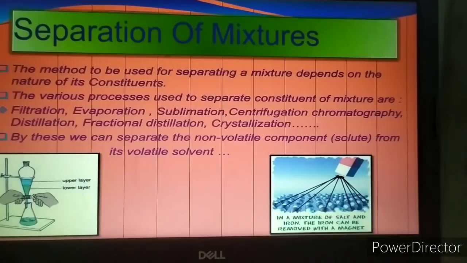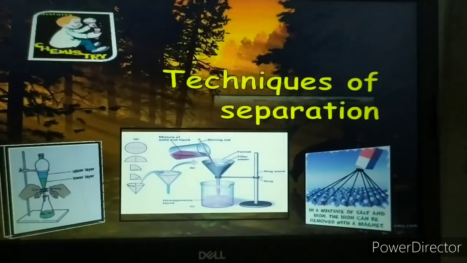The different methods of separation are used for separating the mixture, depending upon the nature of its constituents. The methods you are going to learn are filtration, evaporation, sublimation, centrifugation, then distillation, fractional distillation, sieving, winnowing, magnetic separation, and many more methods. So let's see them one by one, the different techniques of separation.